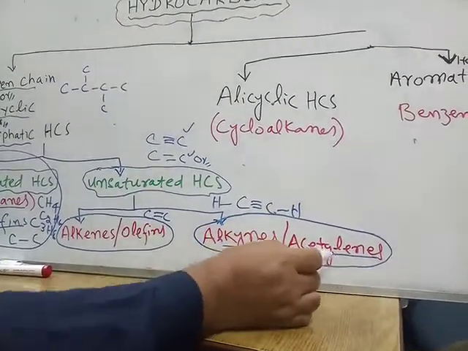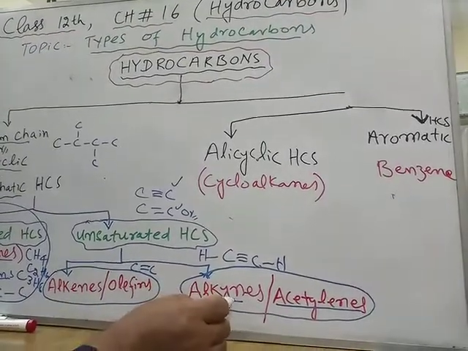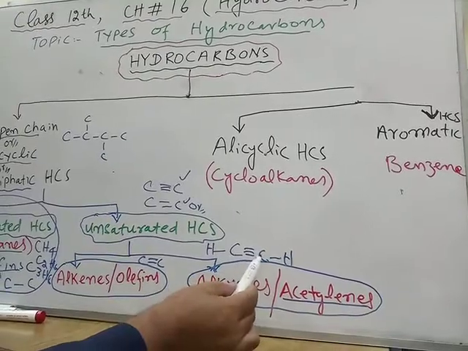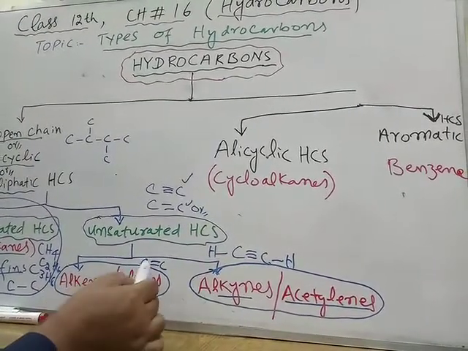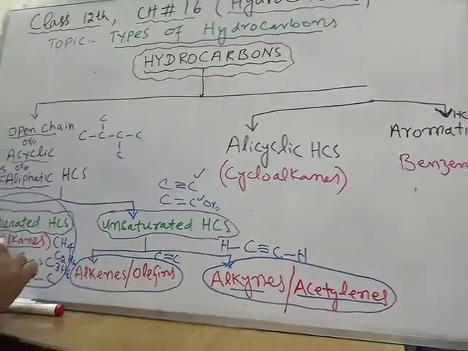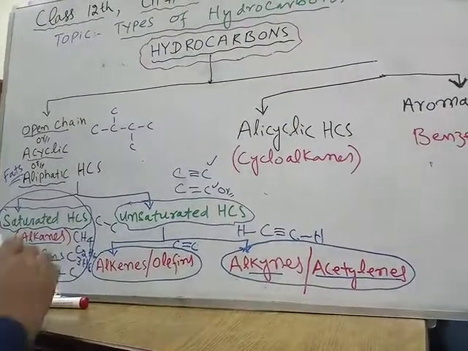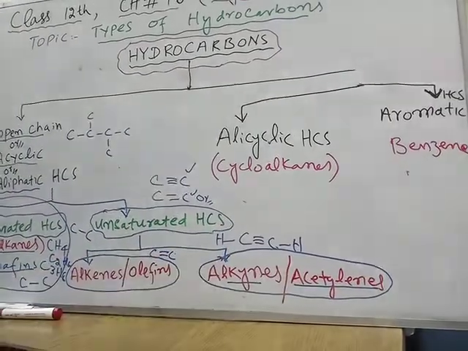That's why they are called acetylenes. They are characterized by the presence of a carbon-carbon triple bond. Similarly, alkenes are characterized by a carbon-carbon double bond, and alkanes by a carbon-carbon single bond. So alkanes have single bonds, alkenes have double bonds, and alkynes have triple bonds.